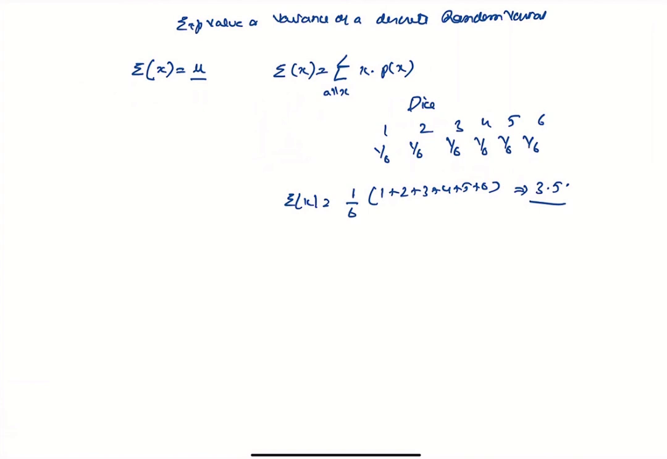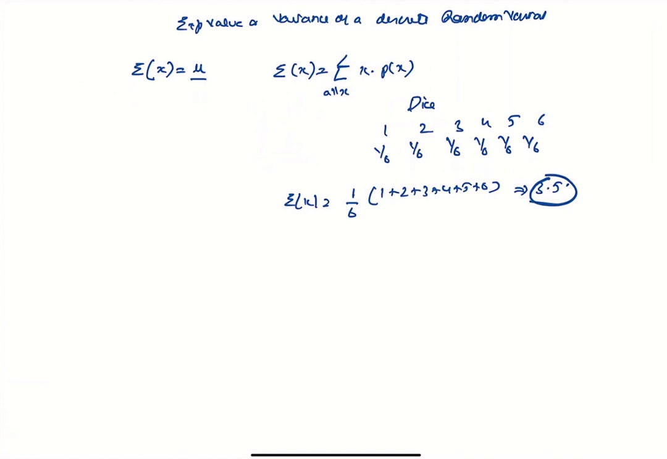If you throw a dice, what is the expected value that you are going to get? You can get a 1 or a 2 or a 3 or a 4 or a 5 or a 6, each with a probability of 1 by 6. But what is the expected theoretical mean? Obviously we can't get a number 3.5, but that's the expected value of a die roll.